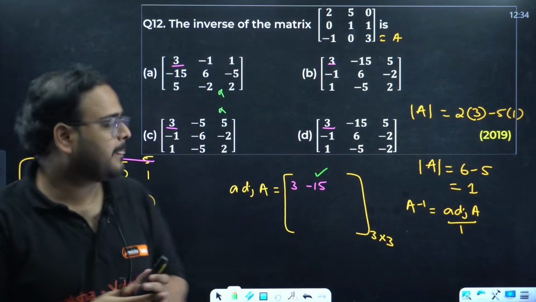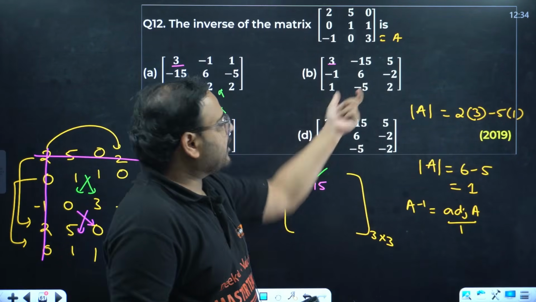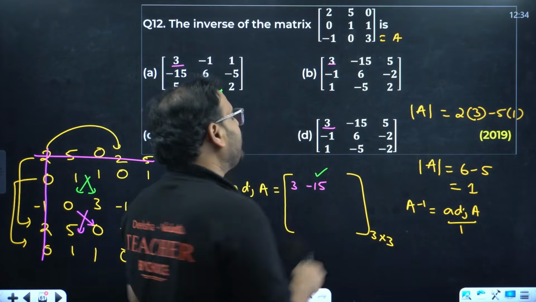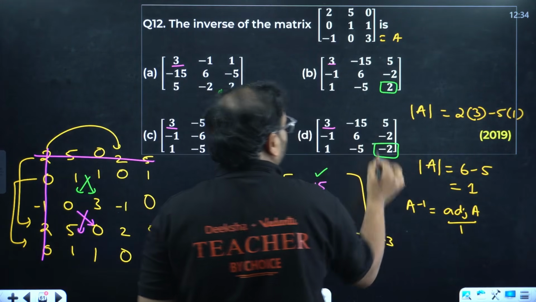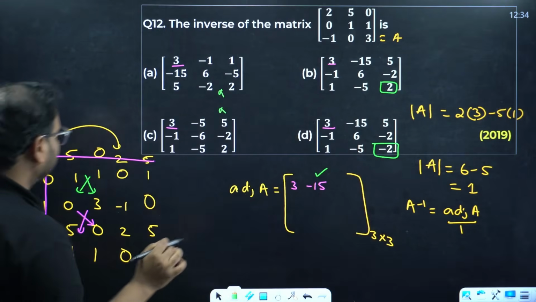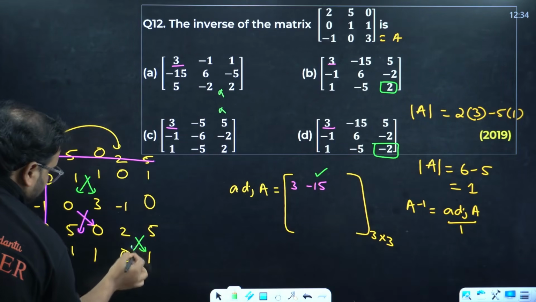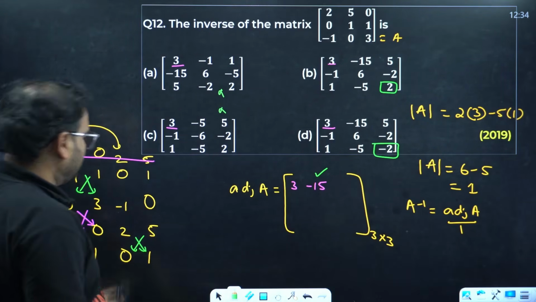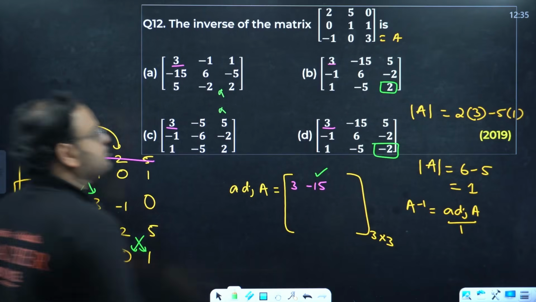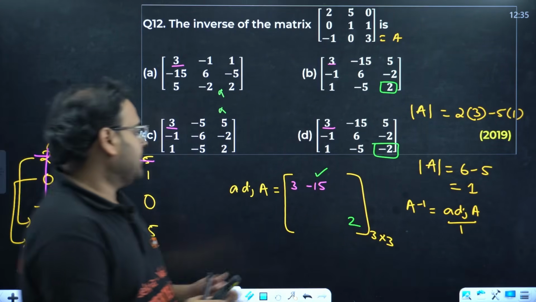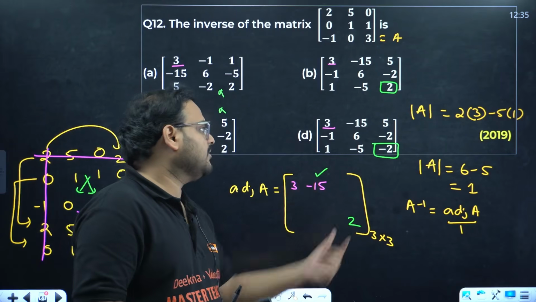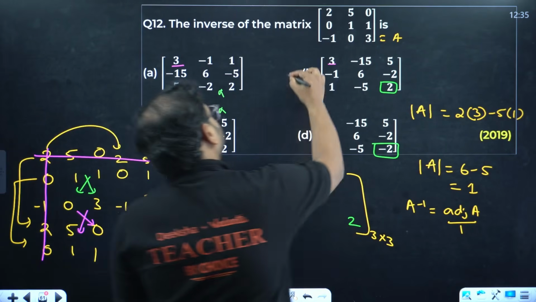So far, so good. Now look at what are different elements. If you look carefully, you have only this element as different, -2 or +2. Just the last element, find that. 2 minus 0. 2 into 1 is 2, 5 into 0 is 0. What is the answer? So the option is the one with -15 over here, the one with 2 over here. That is which option? B.